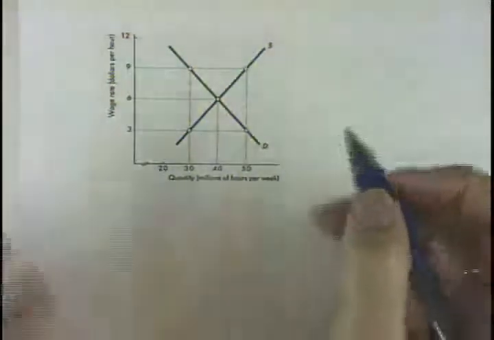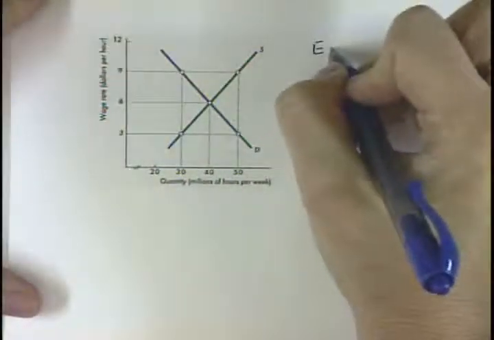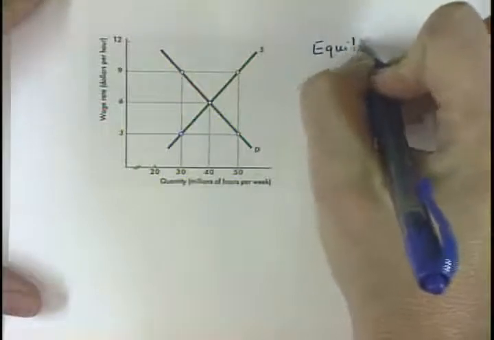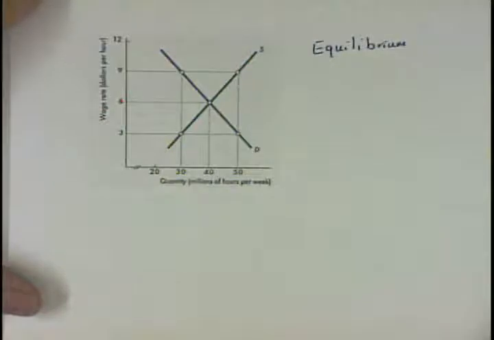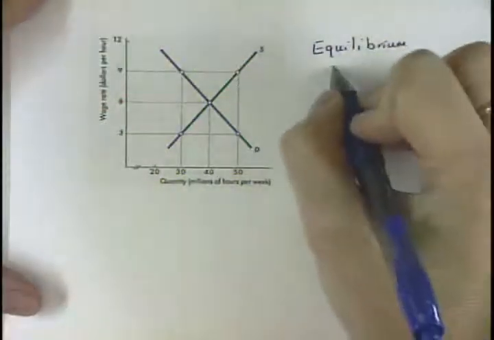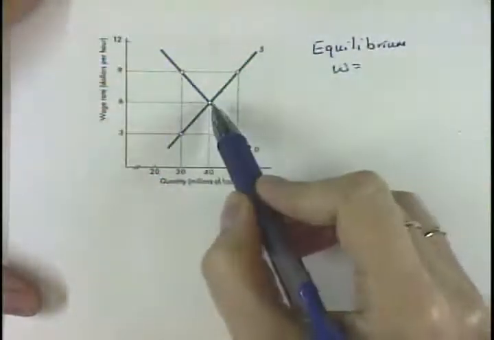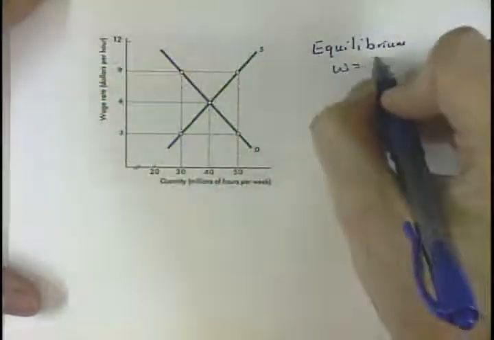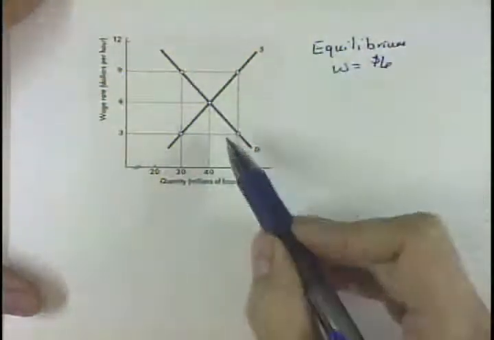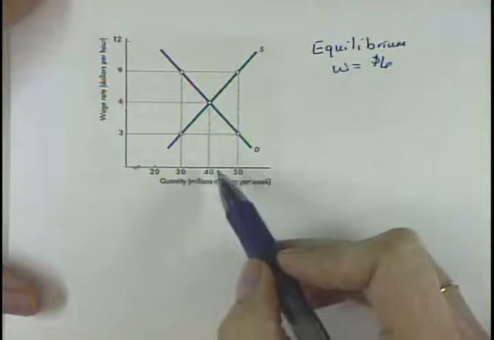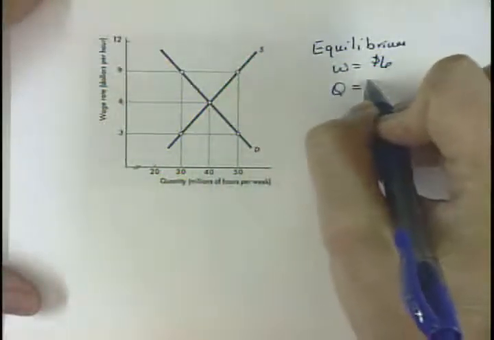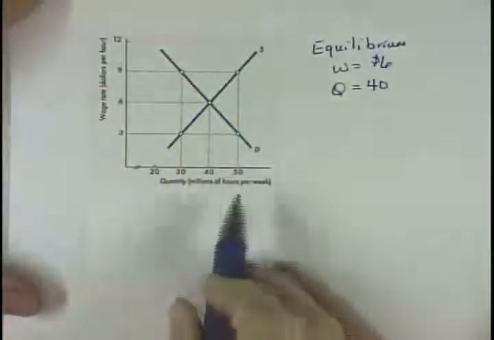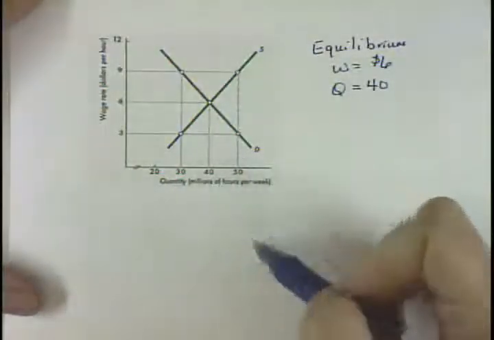So if we were to look at this and we want to know what is the equilibrium wage and quantity of hours worked, we're just going to find the intersection between the demand and supply curve. So the equilibrium wage, where these two intersect, is going to be $6. And the equilibrium quantity of hours worked is going to be this 40. So the quantity of hours is going to be 40. And this is talking about millions of hours. We'll just say 40.